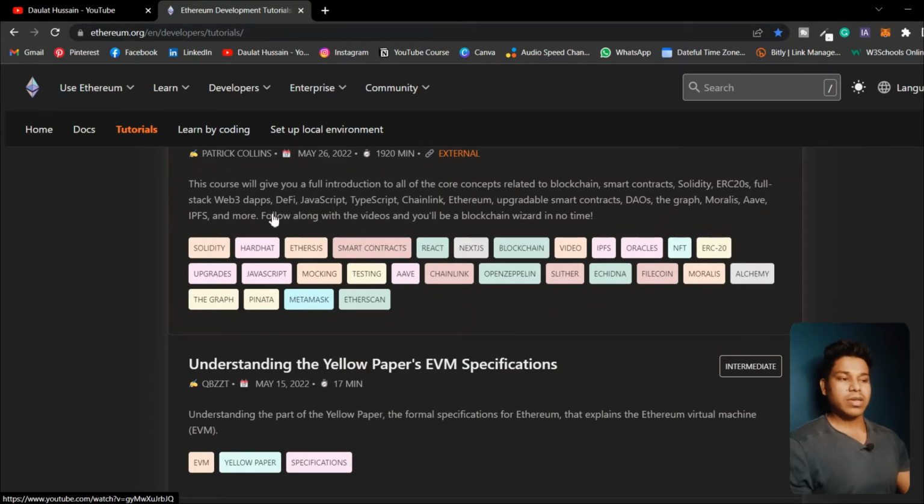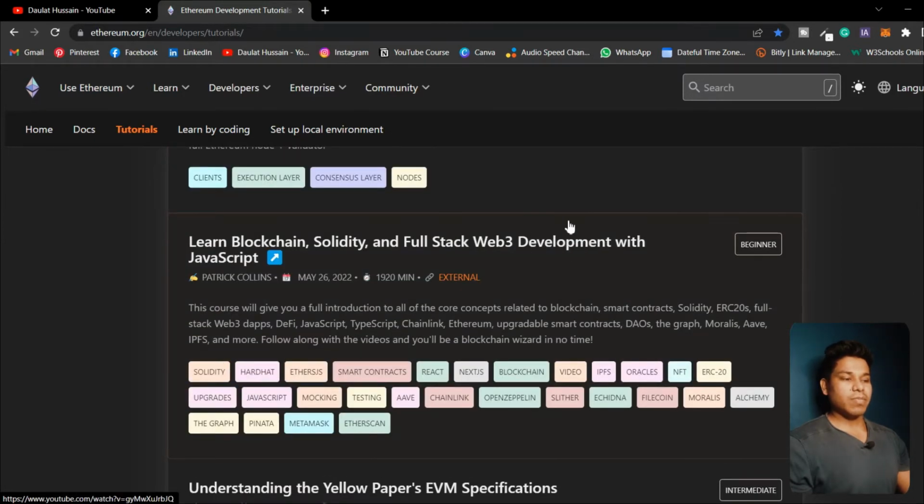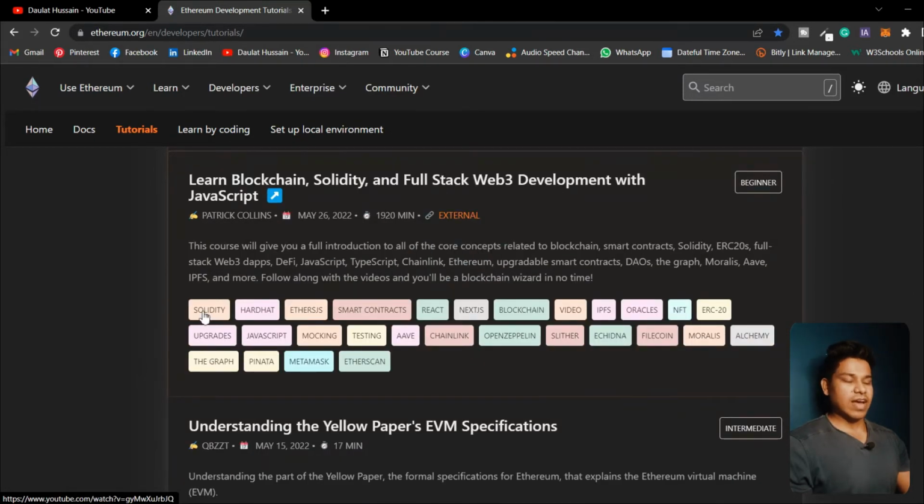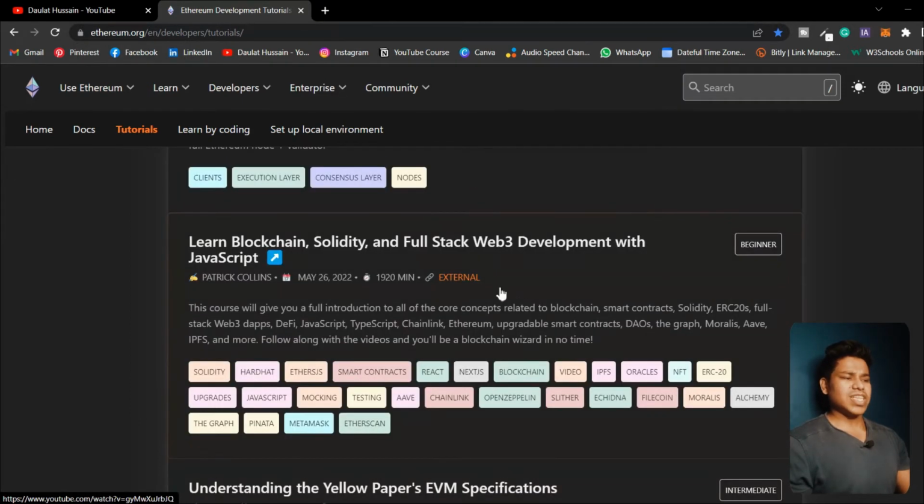As you can see, they have Solidity. In this full stack web development course, they're going to cover many things. We have to write Solidity smart contracts, use Hardhat for deployment and testing our smart contract, and we need Ethers.js to make our smart contract communicate with our front-end application so we can do the transaction. We need React for building the front end, we can use Next.js, blockchains, IPFS, where we're going to upload our images, all the files or NFTs. We can use oracles, NFT, ERC20, upgrade, JavaScript, mocking. So they will explain everything about it.